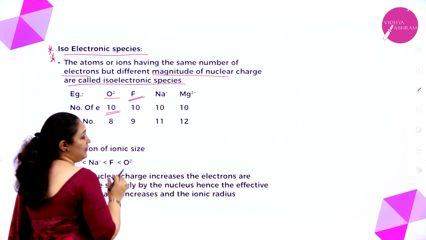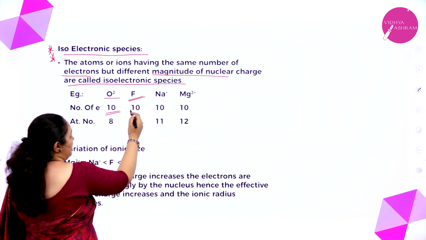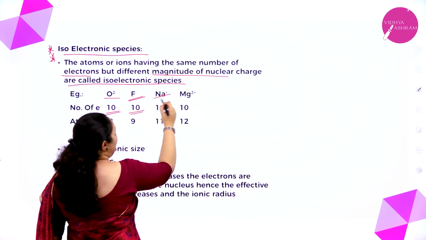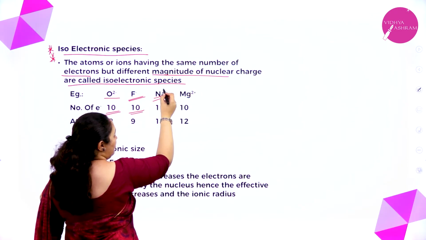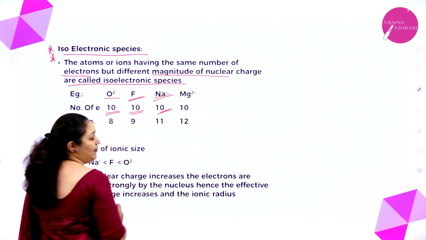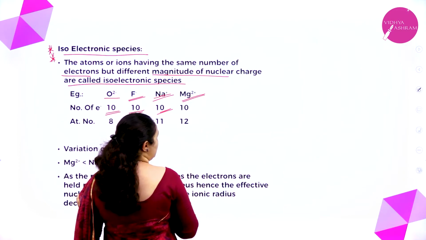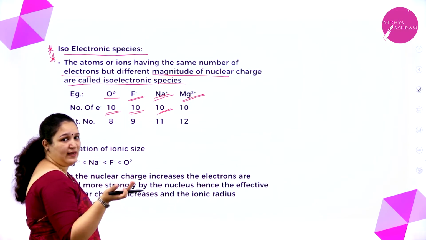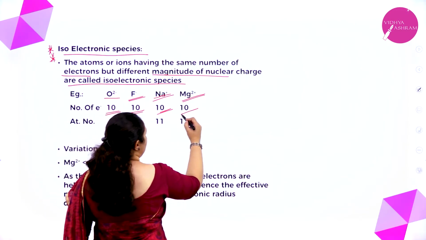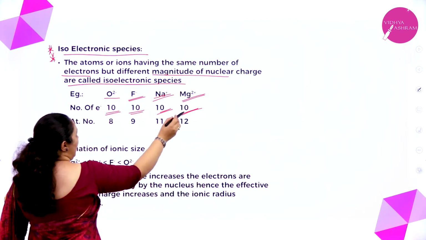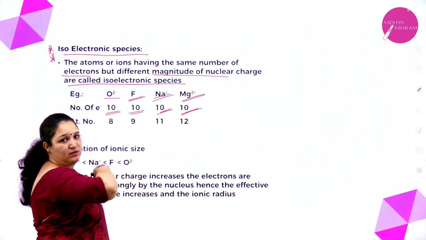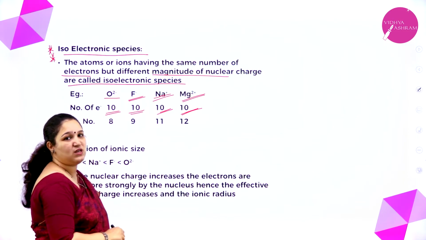Fluorine has got 9 electrons, one more extra electron, that is 10. Sodium had 11 electrons, it has lost an electron, that's why positive charge, but the number of electrons remaining is 10. Magnesium has 12 electrons, it has lost 2 electrons, thus what is there is 10. So all of these ions, what is common? The number of electrons is common.